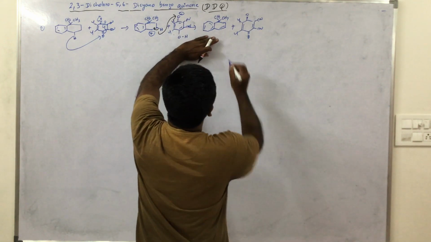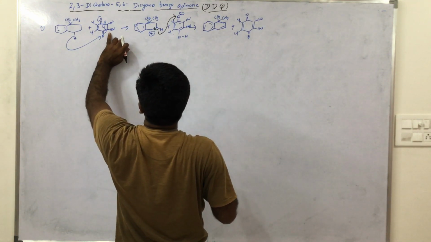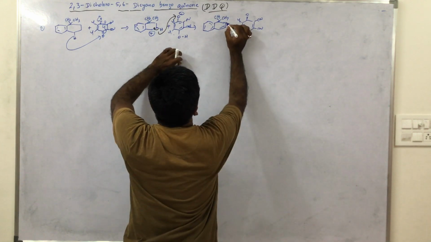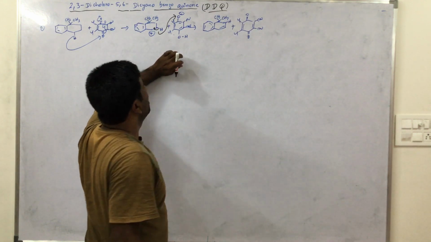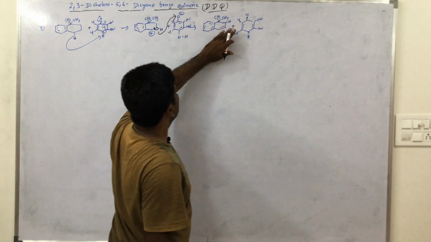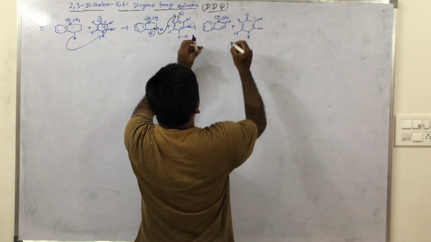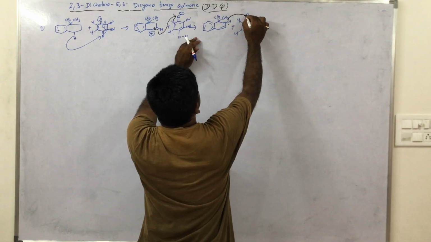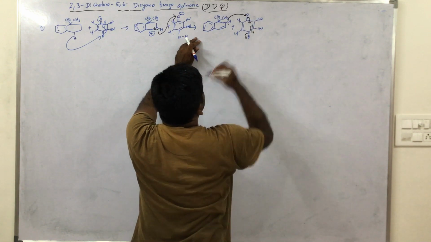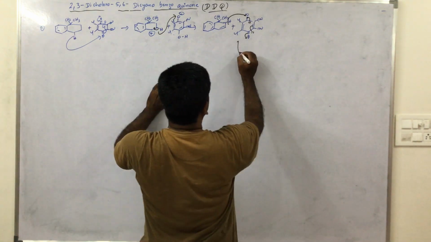In the previous step we took the benzylic hydrogen, now the allylic hydrogen. Allylic hydrogen, clear? Now this hydrogen.